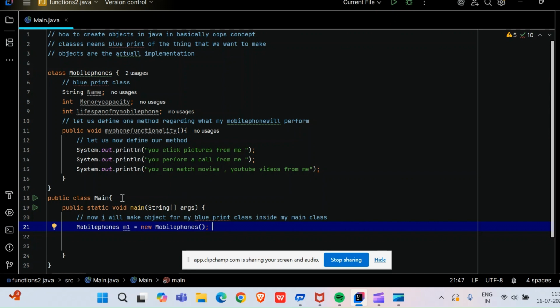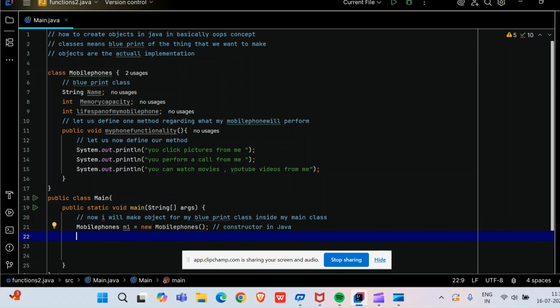This is also a method and this is also a method, but this is a special type of method, because I am not defining anything inside it, and it is not returning me anything. So this is known as a constructor in Java. Excellent.